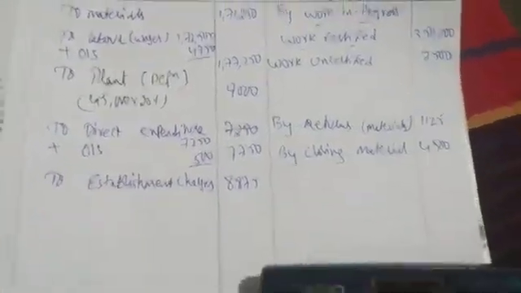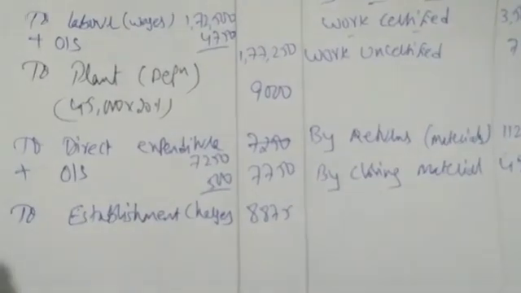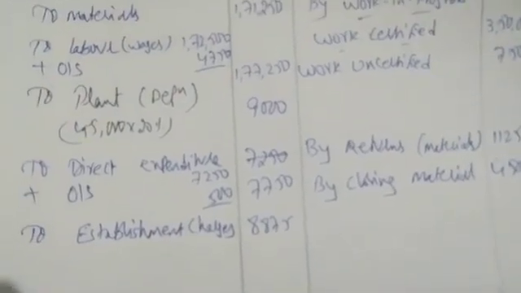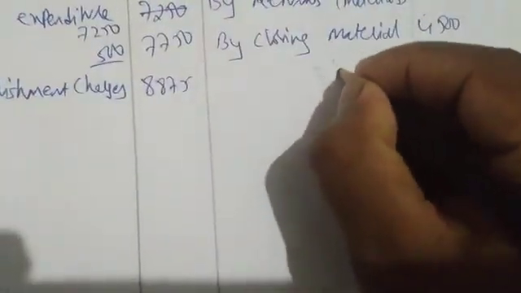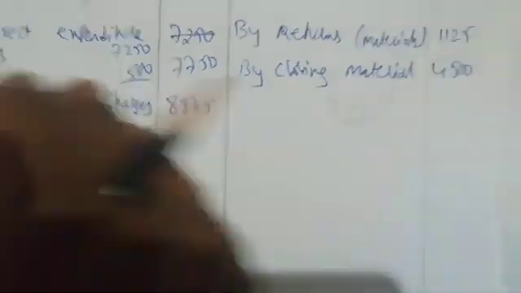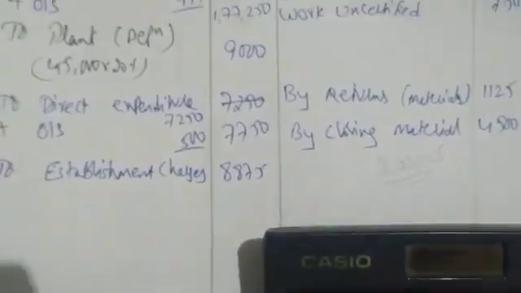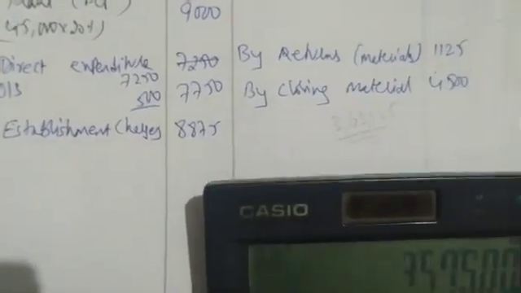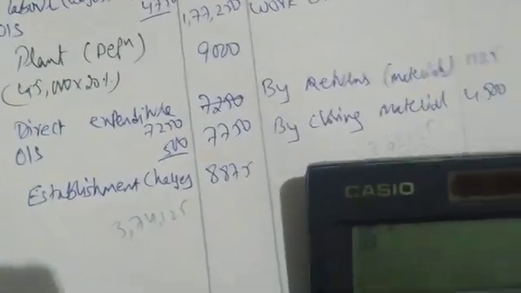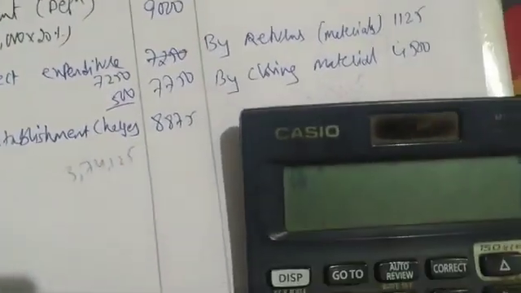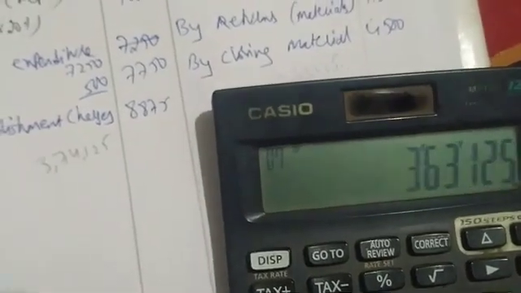So debit total, credit total is what? 3,50,000 plus 7,500 plus 1,125 plus 4,500. 3,63,125 we are getting on the credit side. Let us see on the debit side. 171,250, 177,250 plus 9,000 plus 7750, 8875. We are getting 3,74,125. So difference is 374,125 minus 363,125.